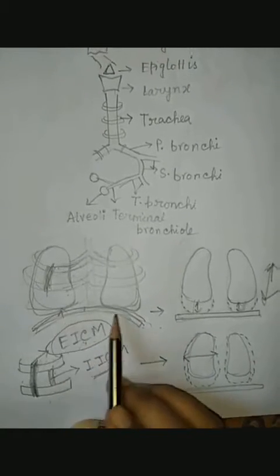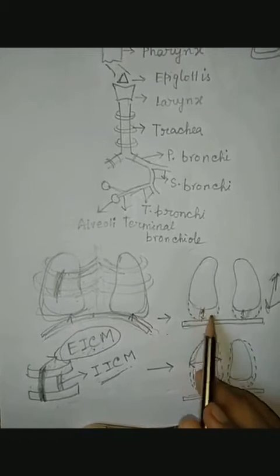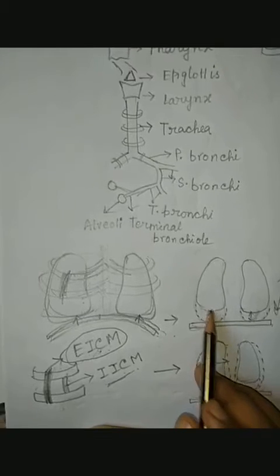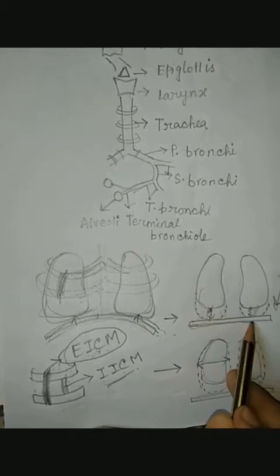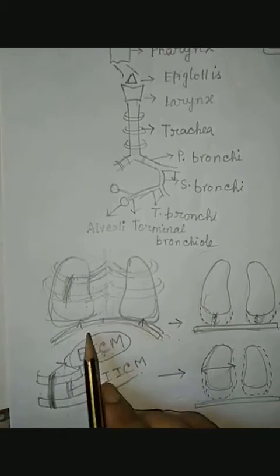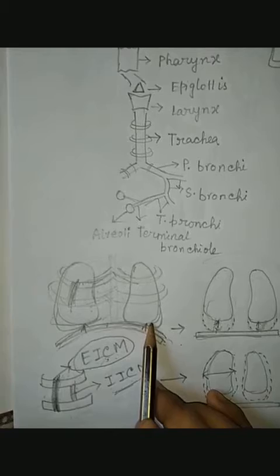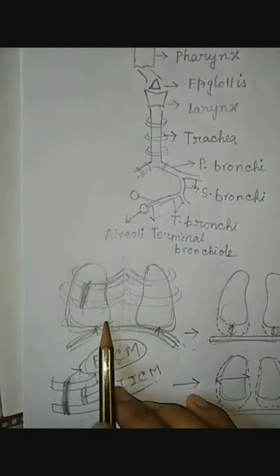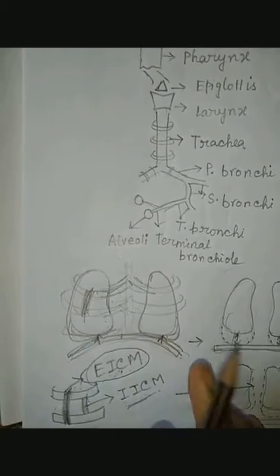It creates pressure on the lungs so that the volume of both lungs is again reduced and comes to its original size, because this straight line now becomes curved again, and it creates a pressure on the lungs, and the pulmonary volume becomes reduced.